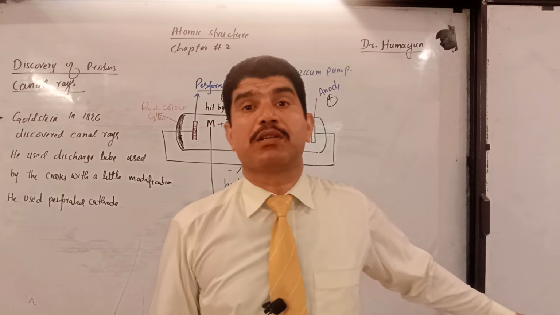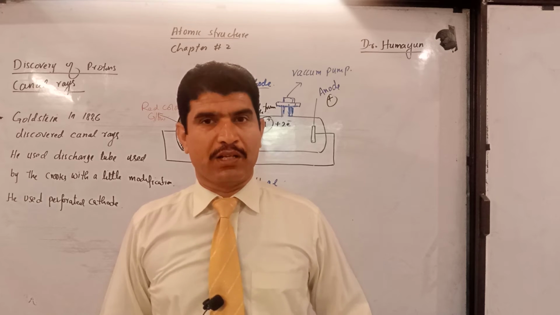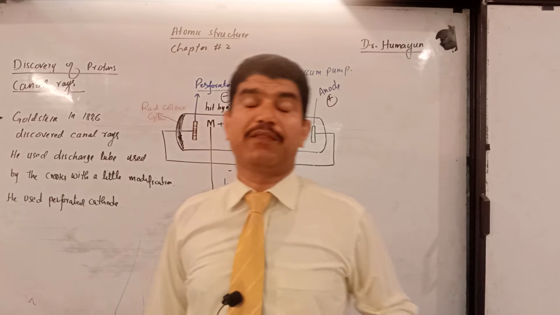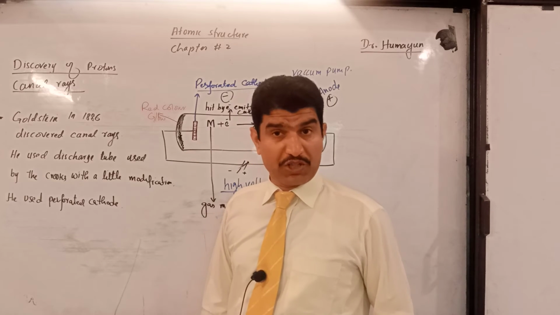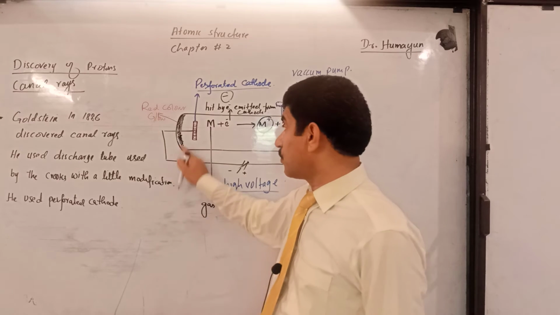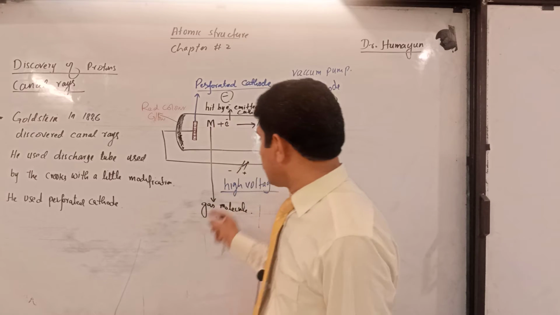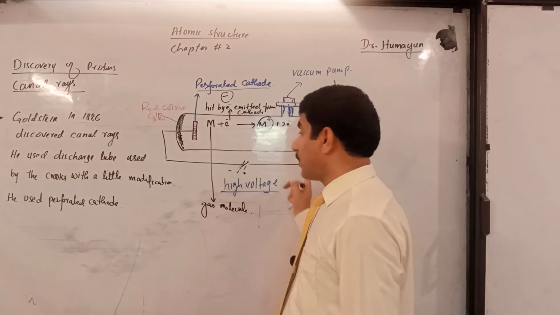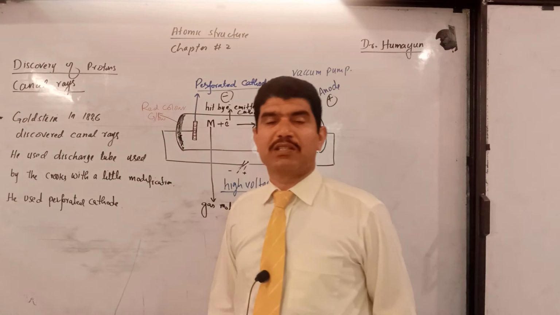Why? Because it is positively charged and the cathode is negatively charged. As you know, opposite charges attract each other. So this positively charged particle will move towards the cathode, and when it passes through the perforation, it will hit the zinc sulfide, the fluorescent material which is coated over here, and this fluorescent material will start glowing. And when Goldstein switched on the battery, what happened after a few seconds? The tube on this side started glowing.